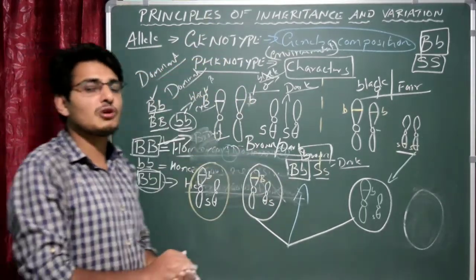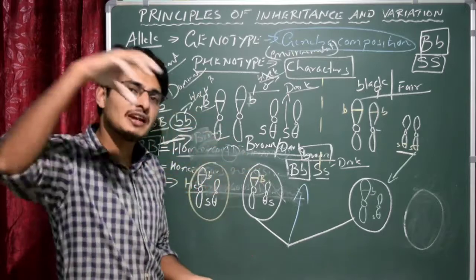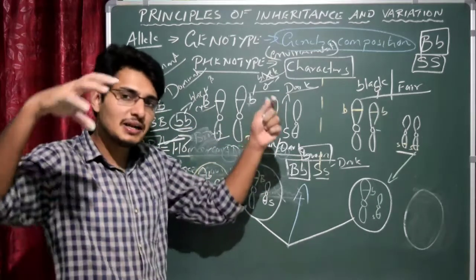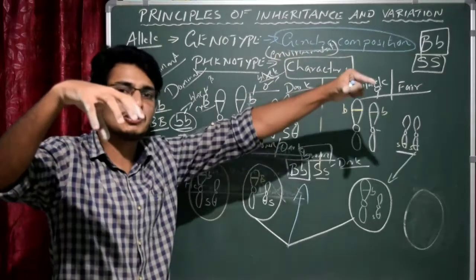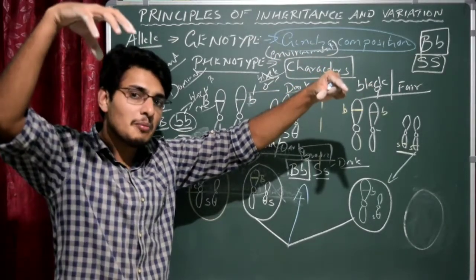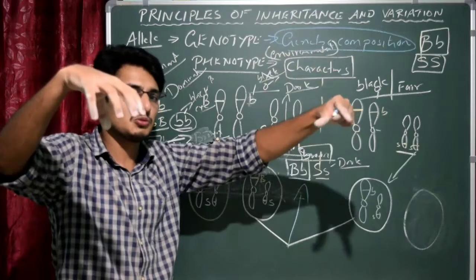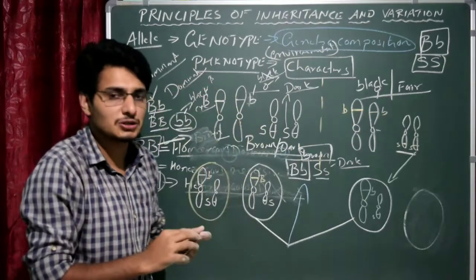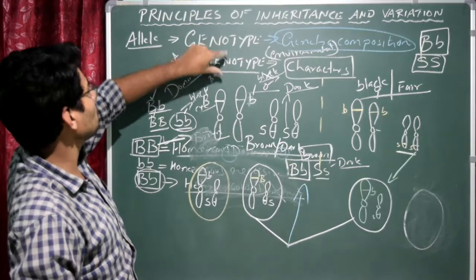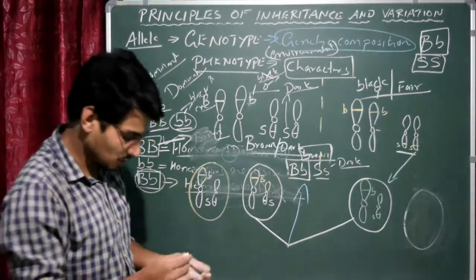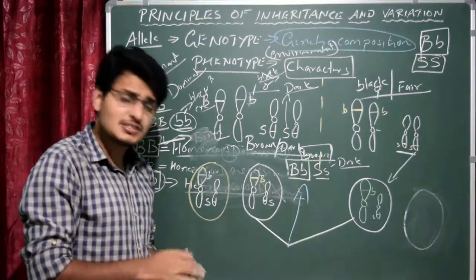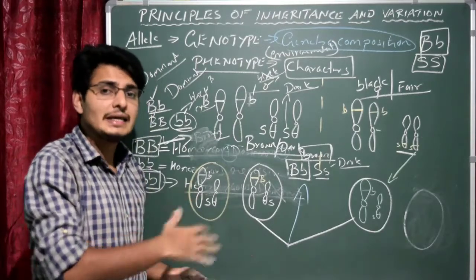Out of 46 chromosomes, 23 chromosomes will enter into one of the gametes. Ultimately these 23 chromosomes plus mother's 23, if father's chromosomes are there, then we call it paternal chromosome, then maternal chromosome. 23 plus 23 they combine. So that is the thing to remember. What is genotype, what is phenotype, and allele is also done. So in the next session we are going to talk about Mendelian genetics.